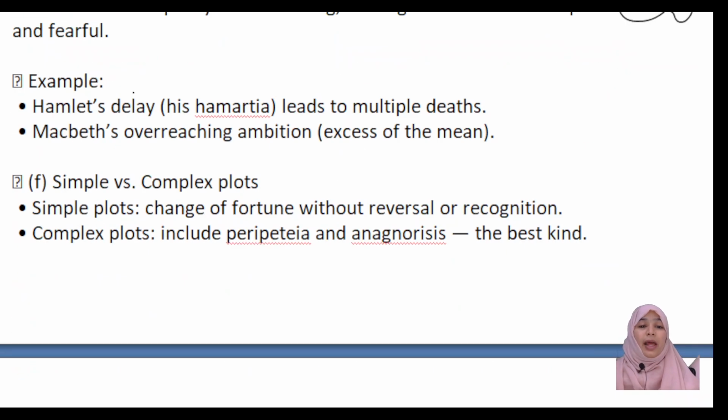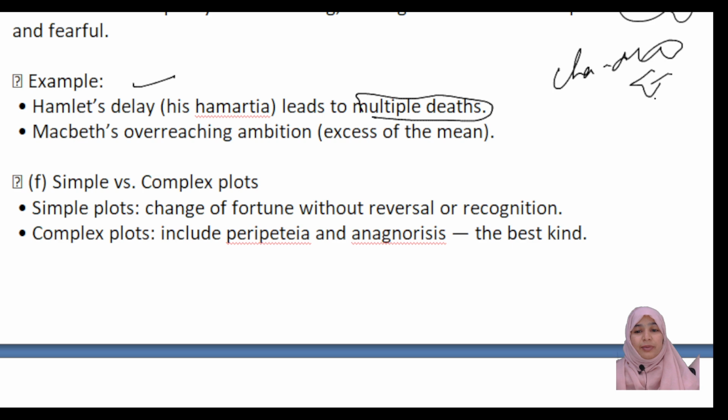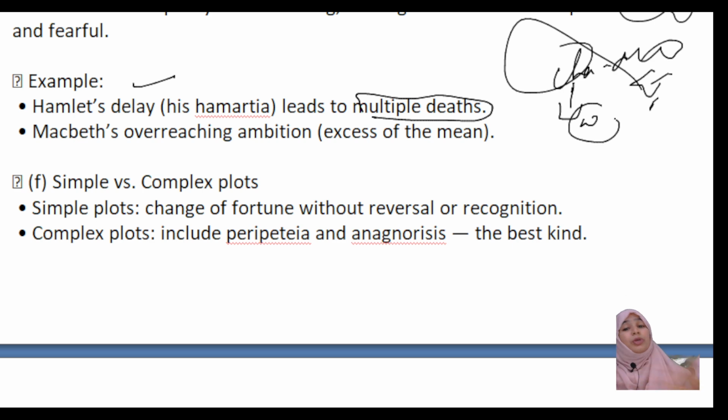For example, Hamlet's delay leads to multiple deaths. Once he knows that Claudius has murdered his father, he should take a step early and kill this person. What happens? He searches for clarification about whether Claudius has killed his father or not, and he takes so much time. Many times, whenever he got a chance, he didn't kill him, so he delays many times. For that reason, we can see at the end of the story many deaths.